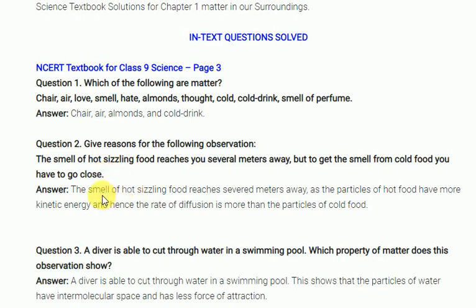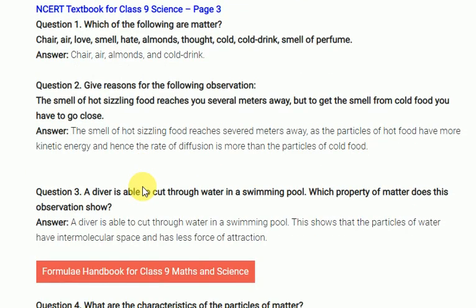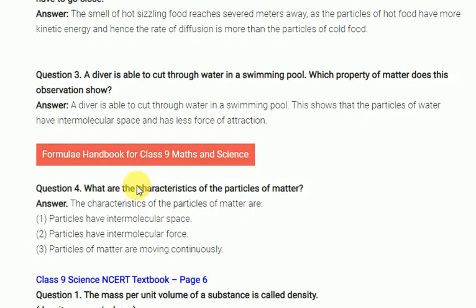That's the reason why, generally, when temperature increases, the kinetic energy of the molecules increases, so they can easily spread in the air. So go for the next question. Okay, the next one, look at the question.